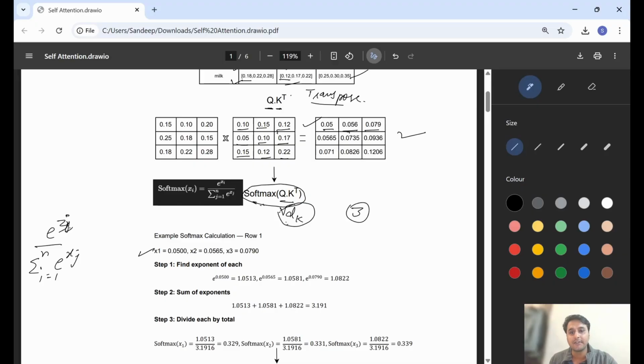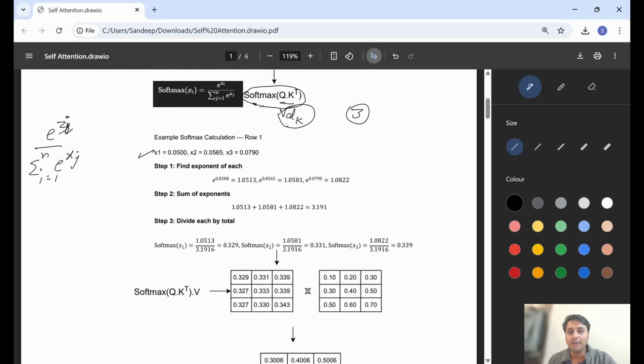Our x1, x2, x3 are these values, so i is 1, 2, 3. We find the exponent of each of x1, x2, x3, then we add up all the exponents to make the sum over j equals 1 to n of e to the power x_j.